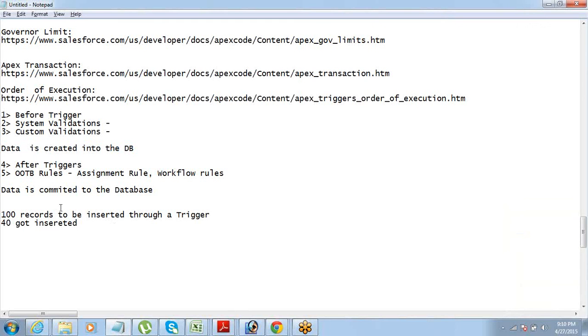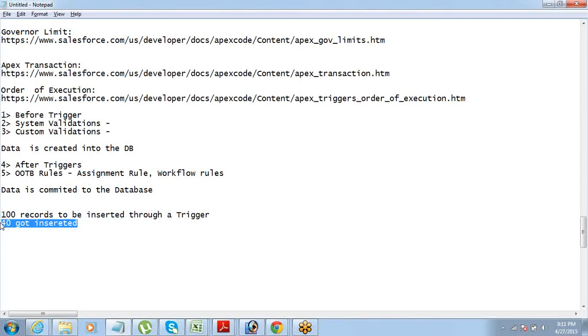Yeah, so we are just talking about this example. Let's say there are 100 records which need to be inserted through a trigger. The trigger will either execute as a complete transaction or not at all. The entire set of records will get rolled back. Now, let's say the 41st record has an error.